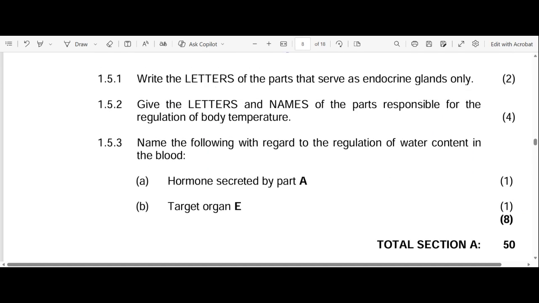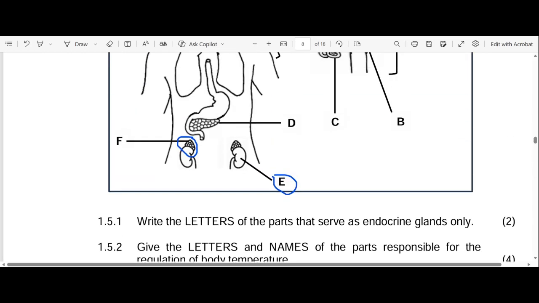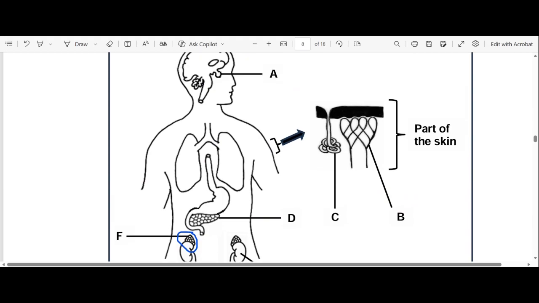It's moving very fast. Okay. Write the letters of the parts that serve as endocrine glands only. Remember, what are endocrine glands? Endocrine glands are ductless. Their secretions are secreted directly into the bloodstream, right? They don't have ducts. Does that make sense? And we can see that A, the pituitary gland, is part of the endocrine glands.